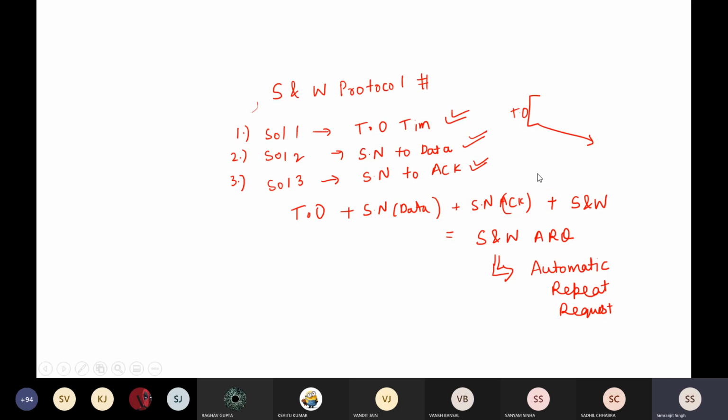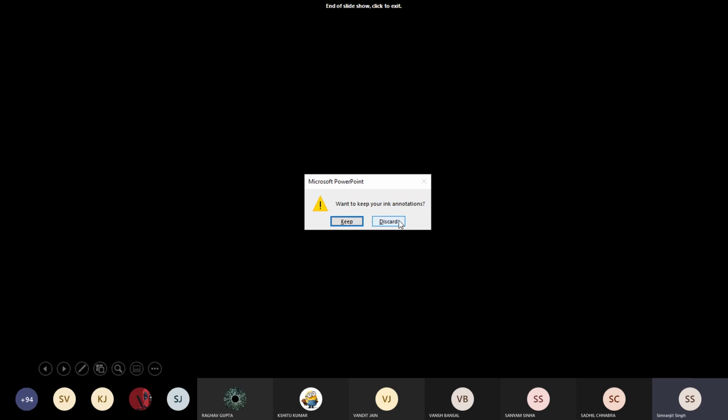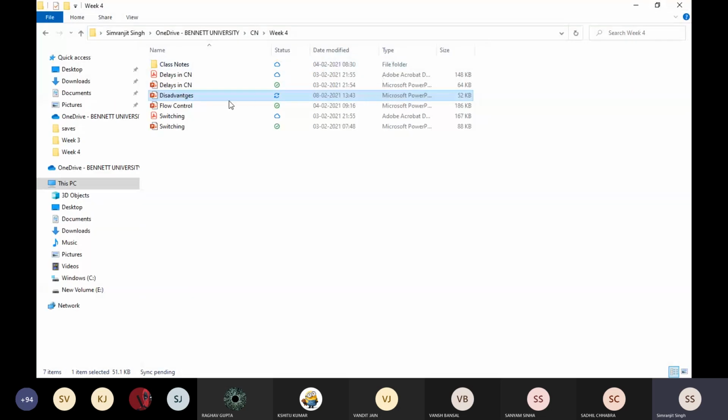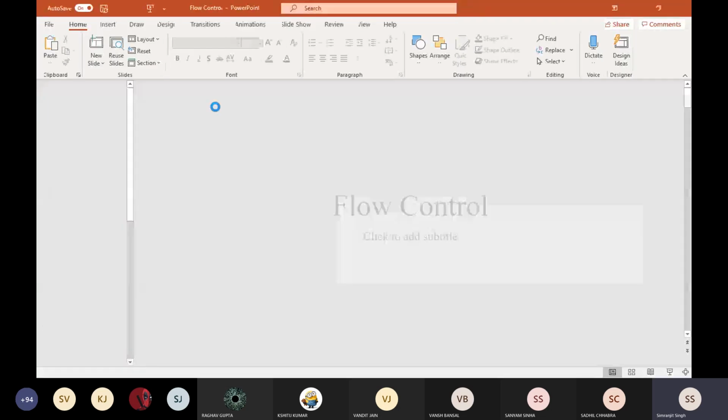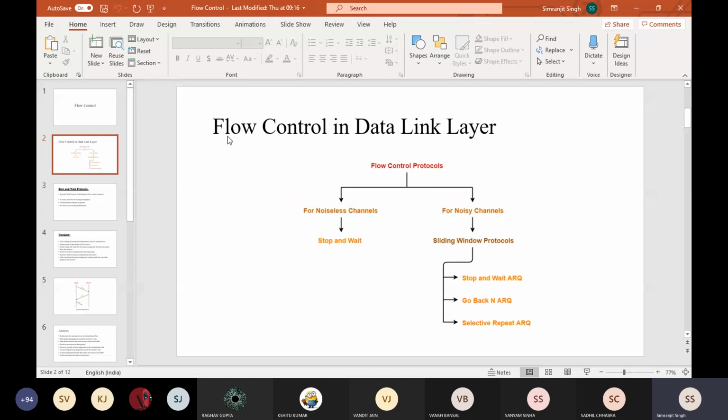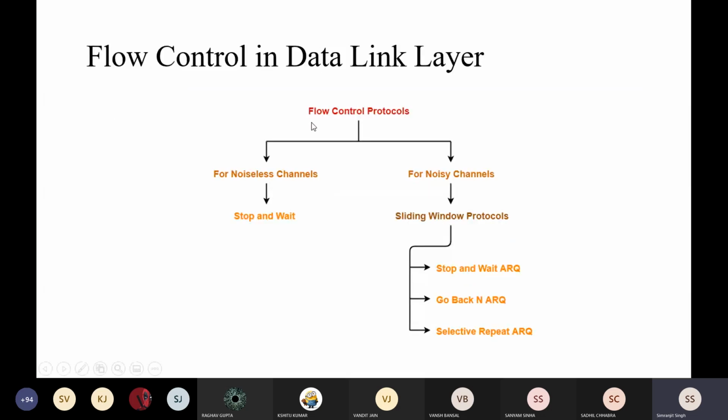If I come back to the flow control mechanism, you would have seen that there are these types of flow control. The first was the simple flow control method, that was stop and wait. It has no feature, it was only stop and wait. That is why I've shown you it has very low efficiency. You may have seen it in the numerical part as well.